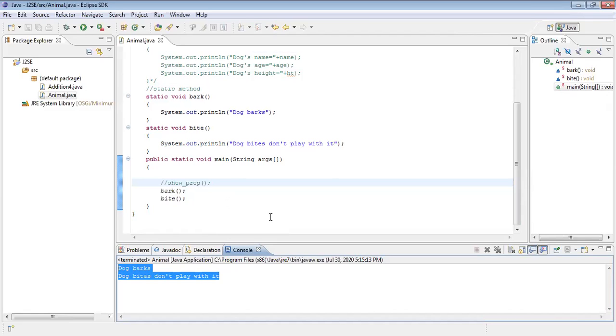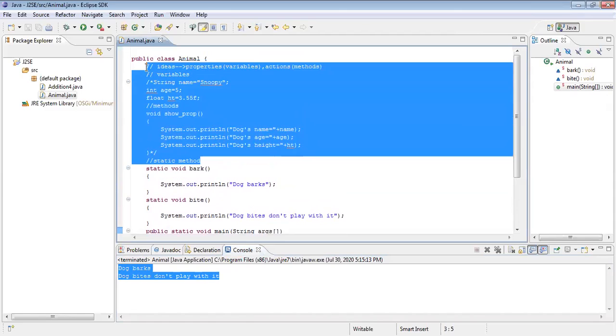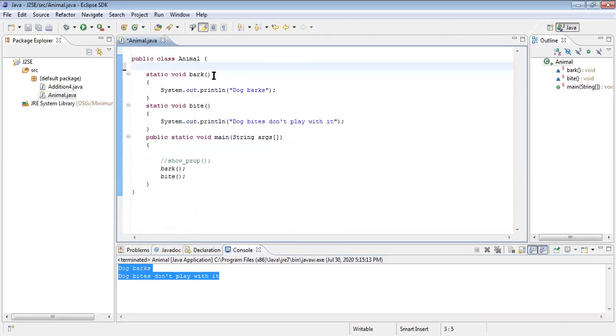How? Tell me. See, this is the basic application: main method, byte method, bark method. Three methods I used. Of course, I'm removing the other method totally. Forget about this portion. Now see, very simple code. How many methods are there in this program? Bark and byte, sir. Two methods. Yeah, and one more is there. Don't forget the main method. Okay, three methods.